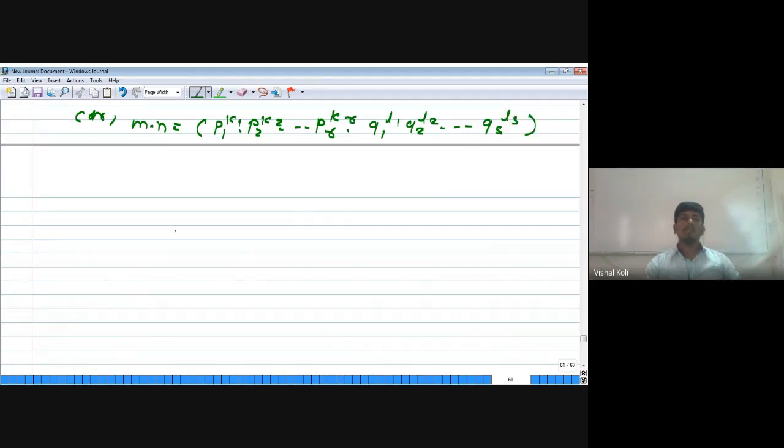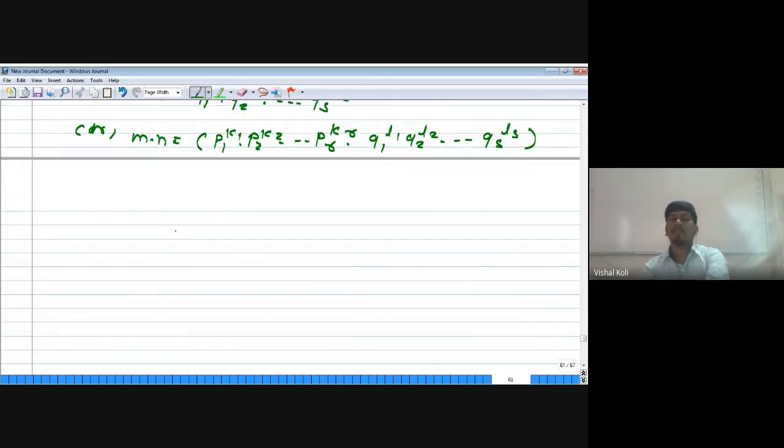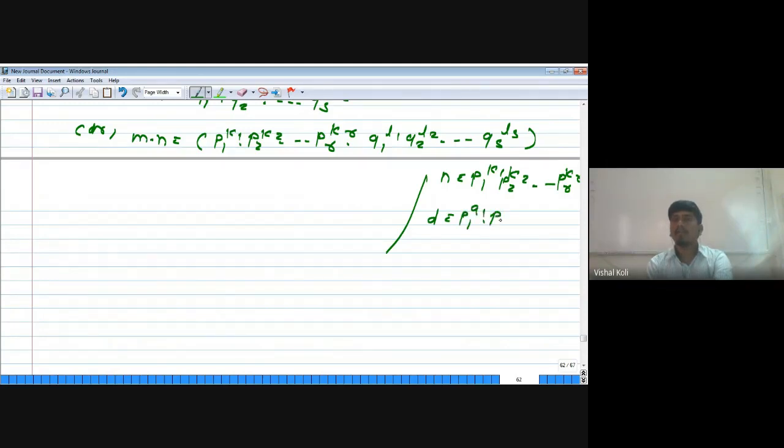In the last lecture we already proved one theorem: if n is an integer having prime factorization p1 to the power k1 into p2 to the power k2 up to pr to the power kr, then all the divisors of n take the form p1 to the power a1 into p2 to the power a2 up to pr to the power ar, where ai lies between 0 and ki,